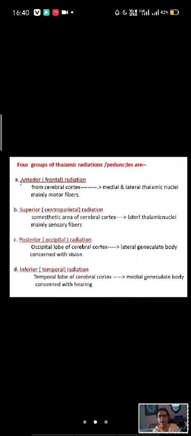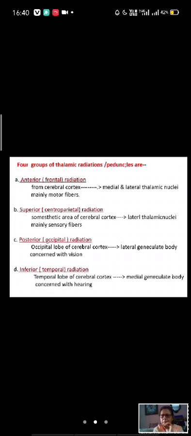Thalamic radiation. Thalamic radiation is easy to remember. See that anterior portion or frontal radiation, cerebral cortex to medial and lateral thalamic nuclei, as it is going to the frontal cortex. The frontal part of the cortex is motor, so mainly motor fibers are there. Superior centroparietal, that is the somatosensory area, to the lateral thalamus. As the fibers are coming from the somatosensory area, these are sensory fibers. Areas 3, 1, 2, so these are sensory fibers.